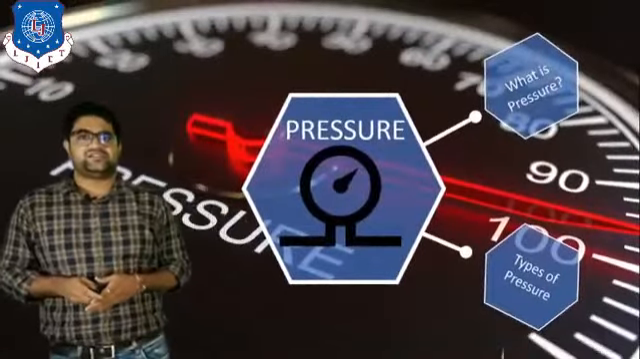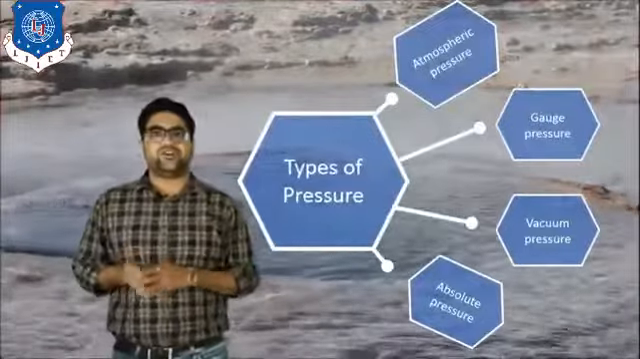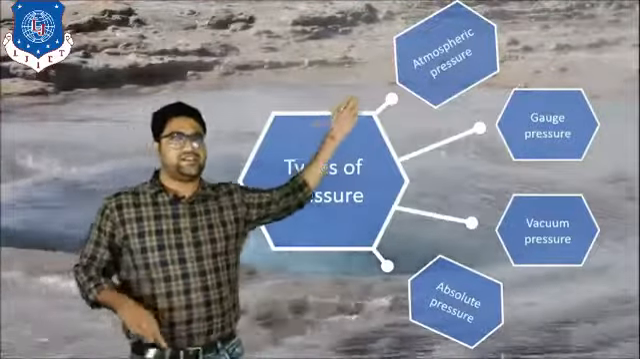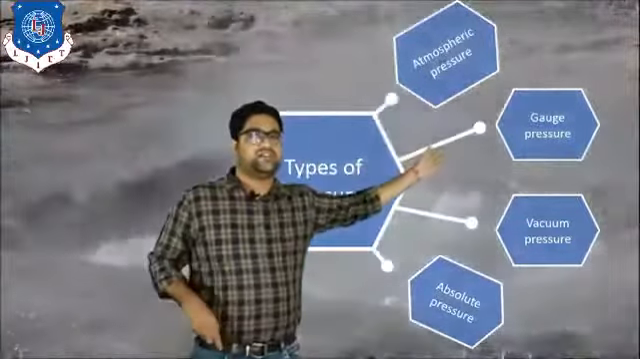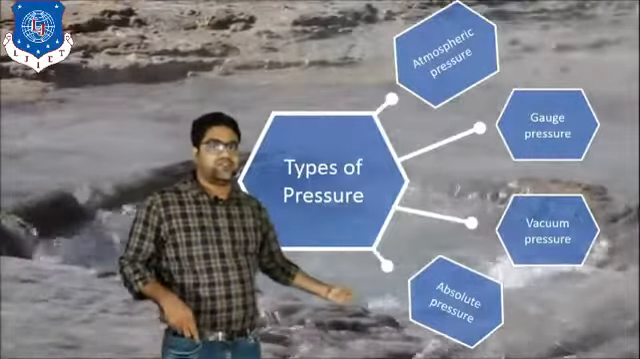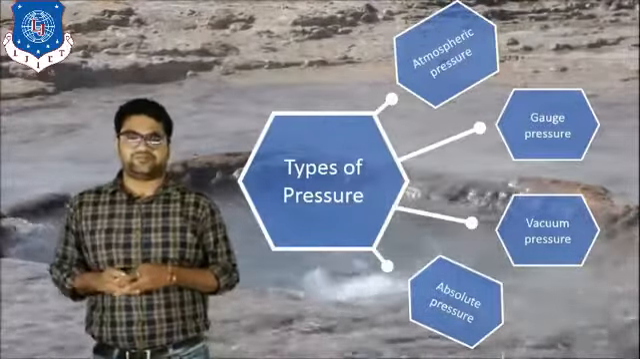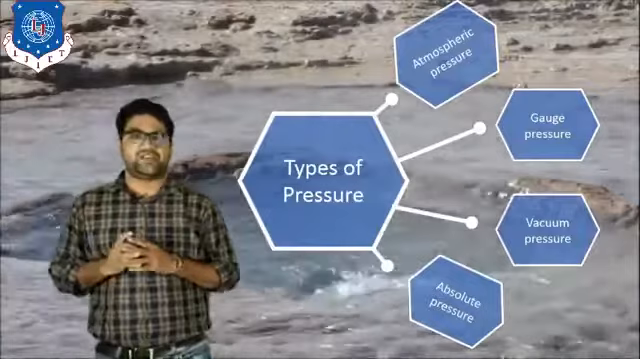Next is the types of pressure. There are mainly four types of pressure. First is the atmospheric pressure, second is the gauge pressure, third is the vacuum pressure, and fourth is the absolute pressure. Let us discuss all the pressures one by one. First is the atmospheric pressure.